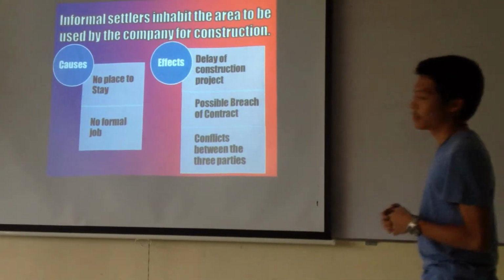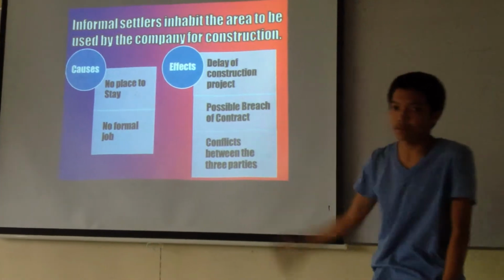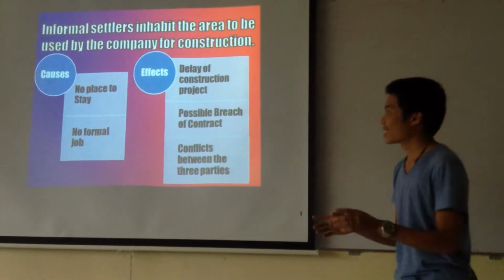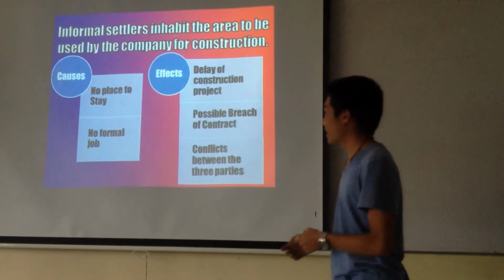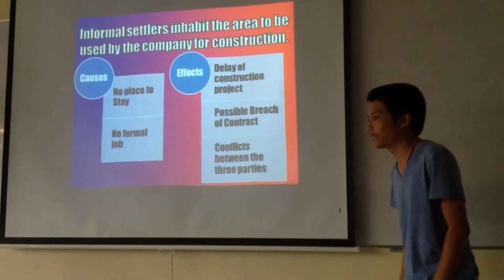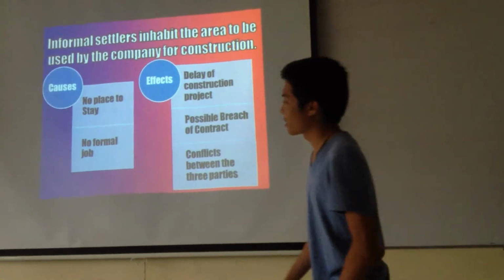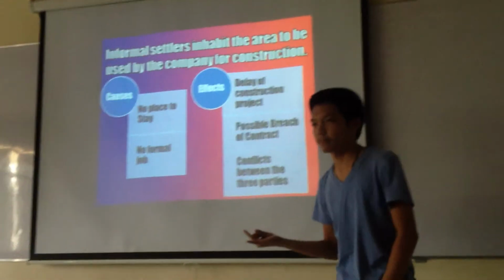So what are the effects of this? First one is we have a delay of construction project. As you all know, we have to get rid of, not really get rid, that's a bad term, I'm sorry. We just have to place them in one place, I guess. And then the second one is possible breach of contract, and the third one is the conflict between 3 parties. And what are the causes of this? Well, this is very straightforward. They have no place to stay, and they have no formal job.